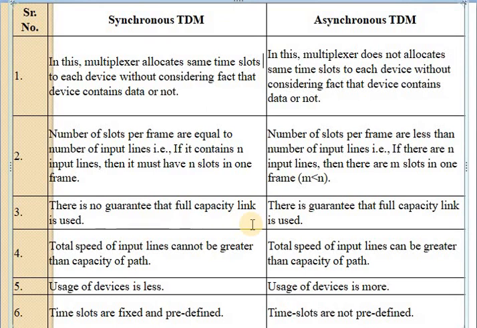This is all for today's lecture. In the next lecture, we will discuss the concept of switching and its types. In today's lecture, we discussed time division multiplexing with its types, that is synchronous TDM, and asynchronous TDM, that is ATDM or statistical TDM. Thank you.